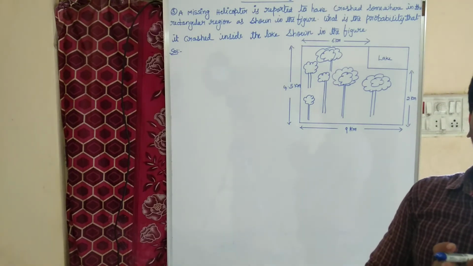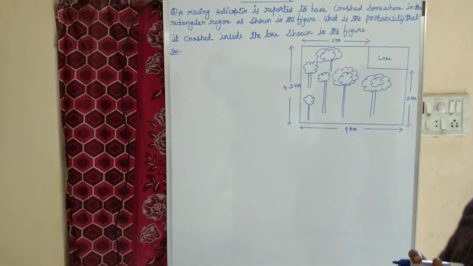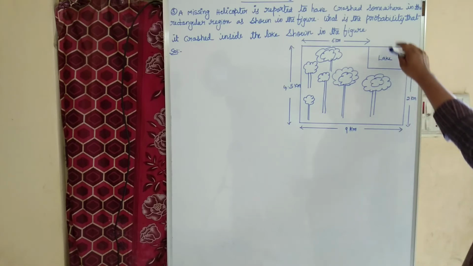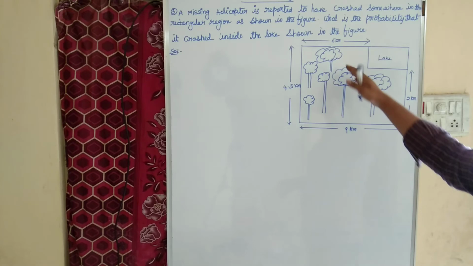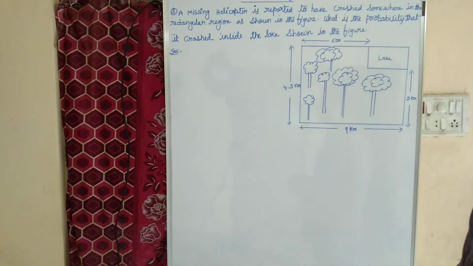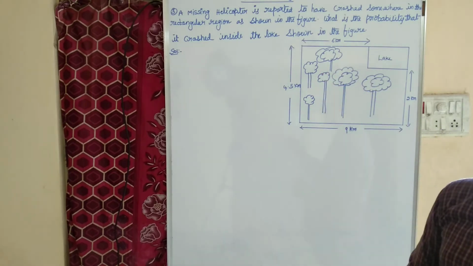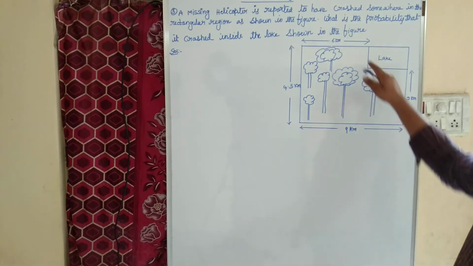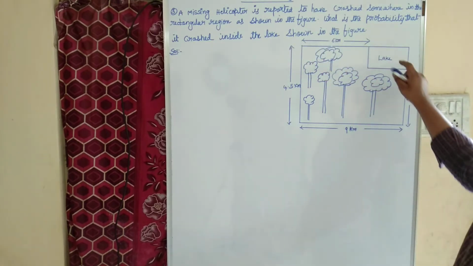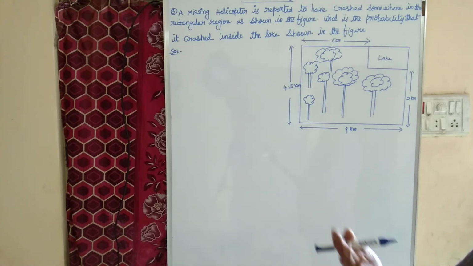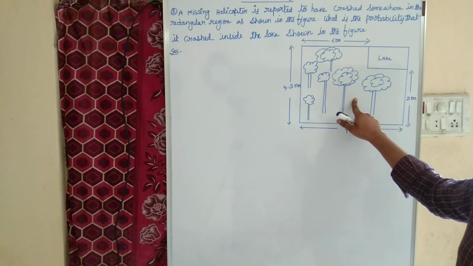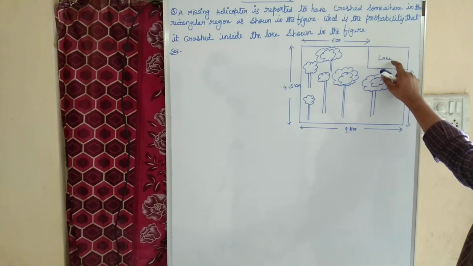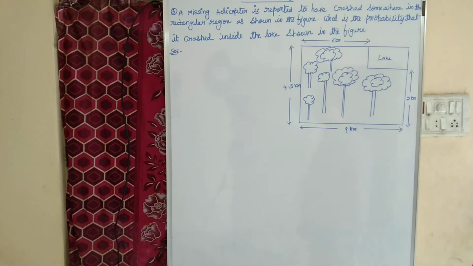The helicopter is missing, and they reported that it may have crossed somewhere inside the rectangular region as shown in the figure. Somewhere it went missing, but we don't know where it went missing. They are asking what is the probability that it crossed inside the lake. What is the chance that it fell in the lake? It may fall somewhere else in the rectangular region, but they are asking the probability that it crossed inside the lake as shown in the figure.